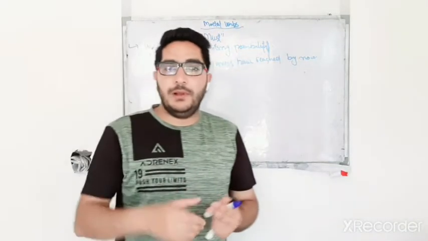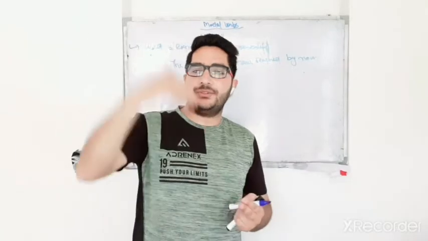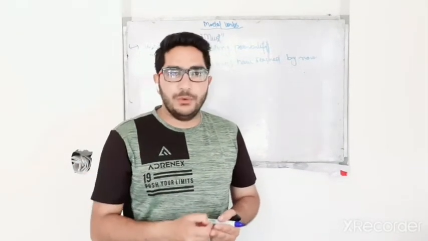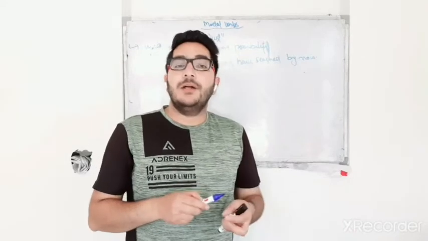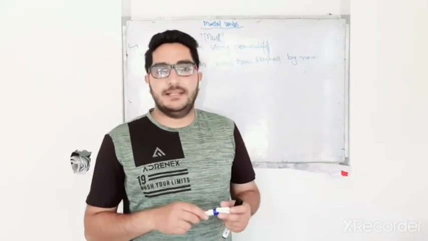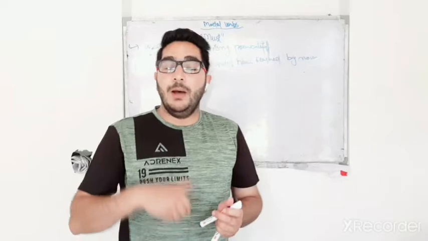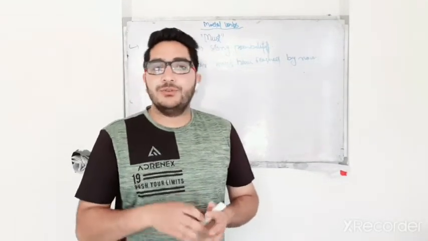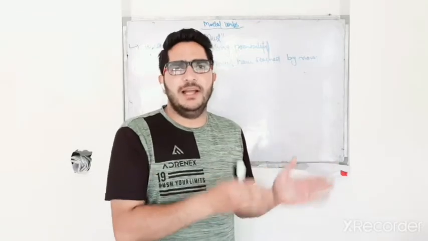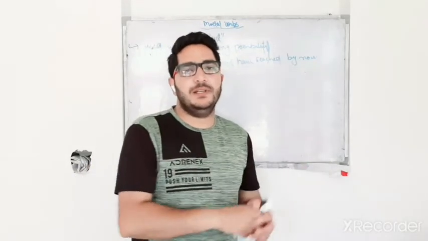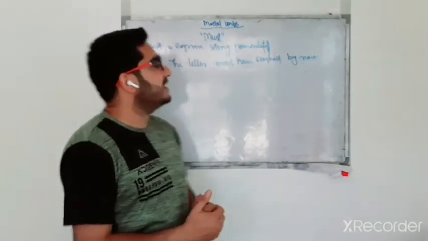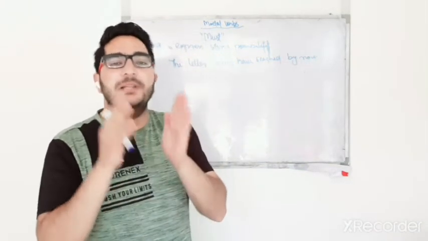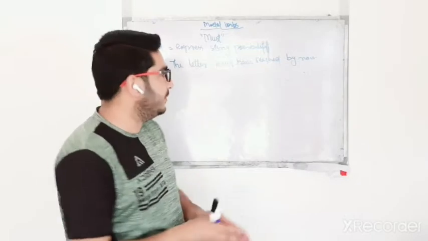So for example, I sent a letter to somebody, and the postman told me that it will take 3 hours to reach this letter to its destination. But 5 hours have already passed. So it is very possible, there is very strong possibility that the letter must have reached by now. So this is what strong possibility is.